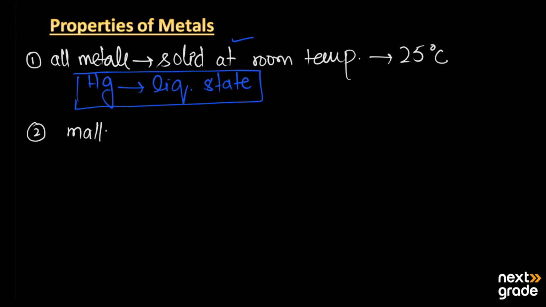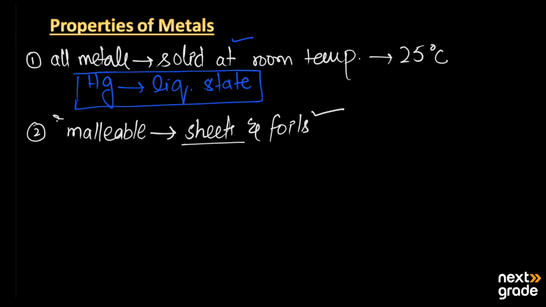Next, the second property of metals is that they are malleable. Now, what is meant by malleable? This is a unique property of metals that they can be converted into sheets and foils. This property is known as malleability, or we say they are highly malleable.